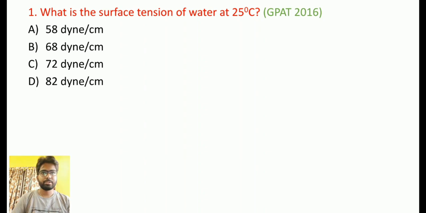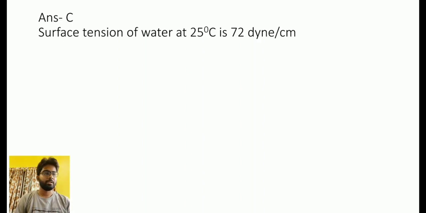This question came in GPAT 2016. Options are 58 dyne per centimeter, 68 dyne per centimeter, 72 dyne per centimeter, or 82 dyne per centimeter. This is a very informative question, so you should remember this information. What is the surface tension of water at 25 degrees centigrade? Coming to the answer, option C, the 72 dyne per centimeter, is the surface tension of water at 25 degrees centigrade.